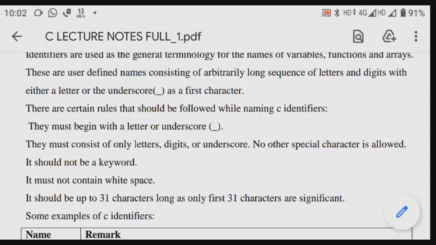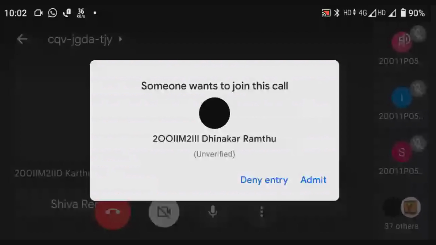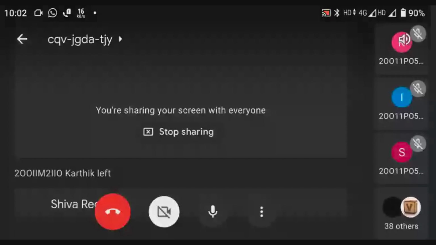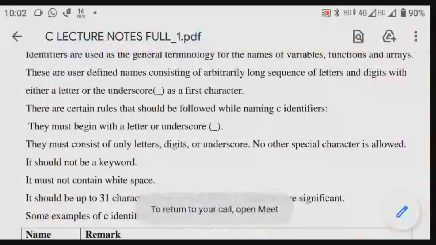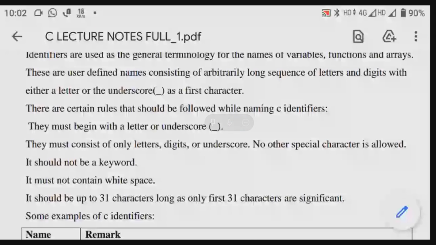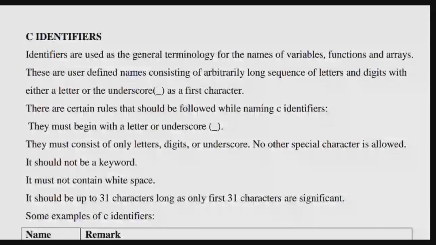Or an underscore. The underscore is the line in the downside position. So it should start with a letter or an underscore.